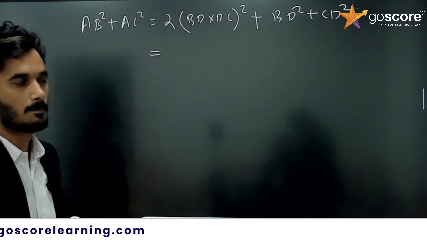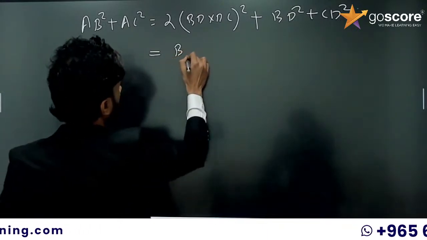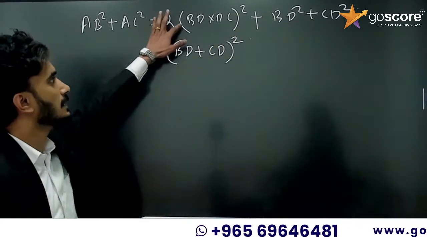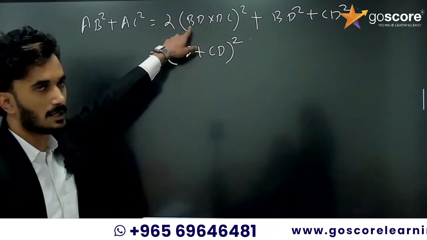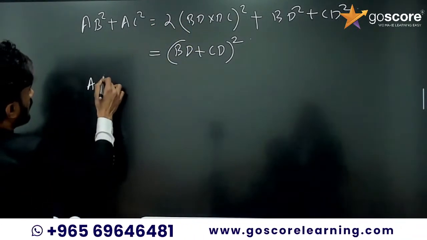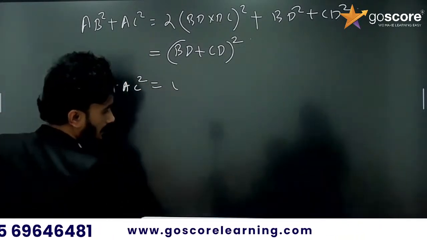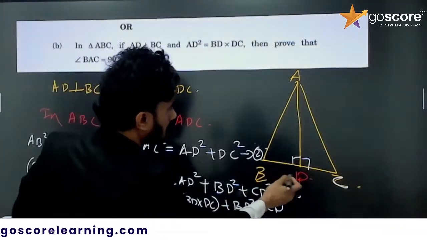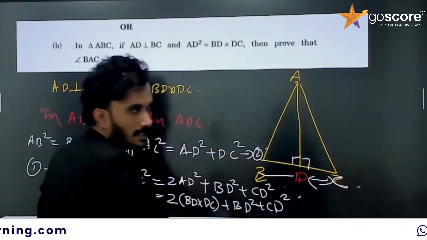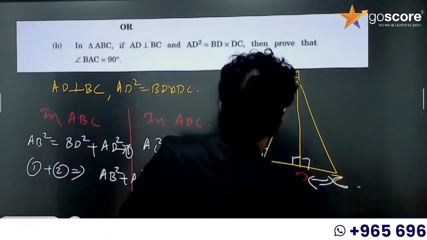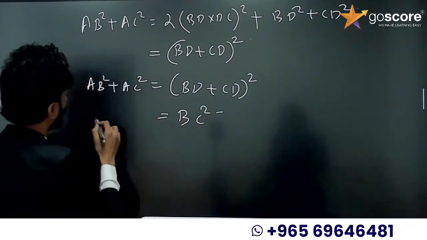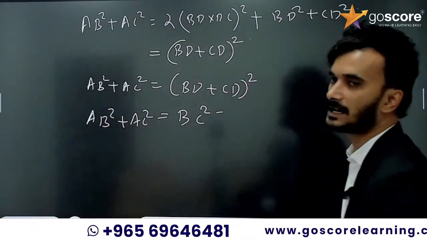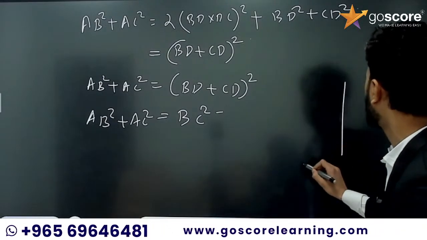Okay, so we can write this one is which identity? A plus B whole square. So it is equal to BD plus CD whole square. When you expand BD plus CD, you will get the same. So AB square plus AC square is equal to BD plus CD whole square. What is BD plus CD? BD plus CD is BC. So we can write this one is equal to BC square. So AB square plus AC square is equal to BC square. So BC is the hypotenuse.